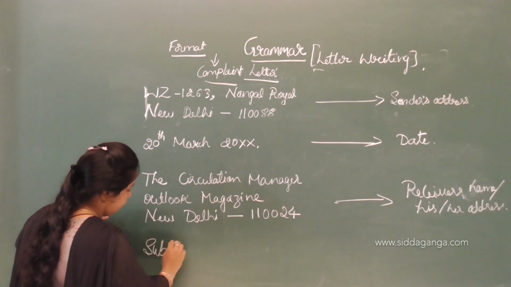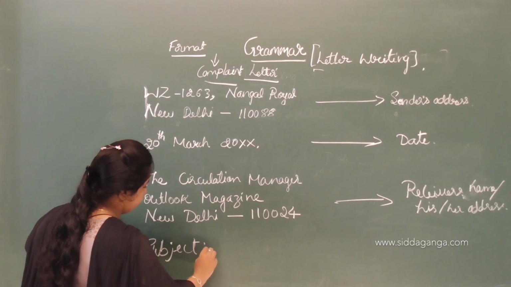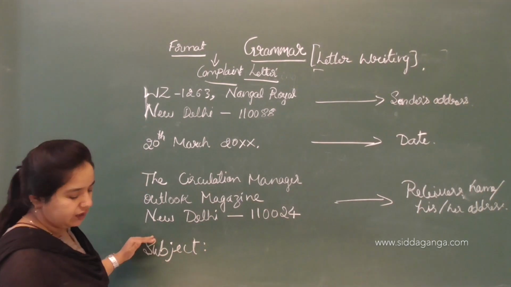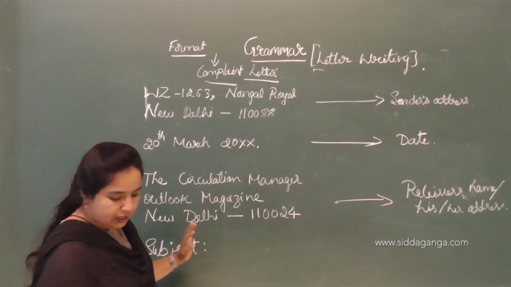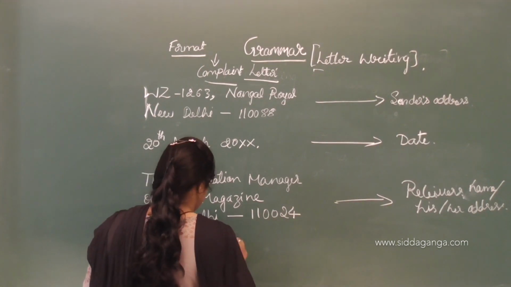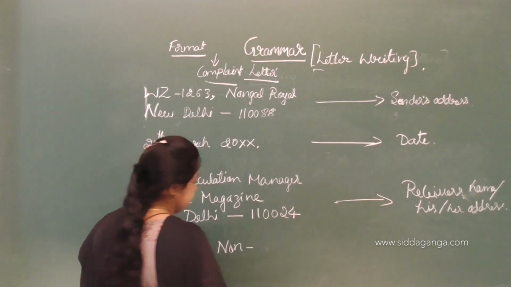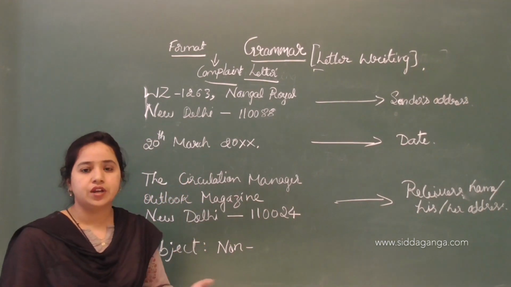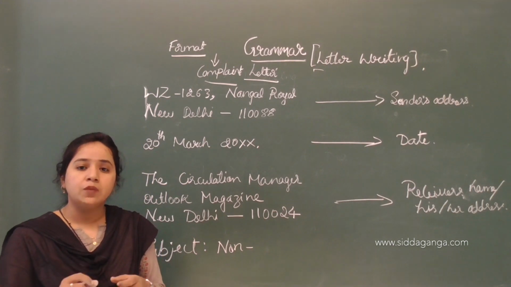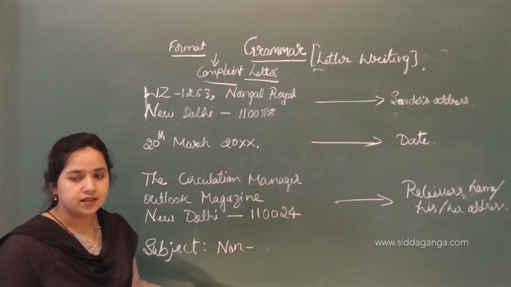So after the line, you have to leave a line for this. Then follow this pattern, like this way. Then non-receipt. When you are complaining, you are not writing in detail here. You should mention for what purpose you are writing the letter. So that is the subject.